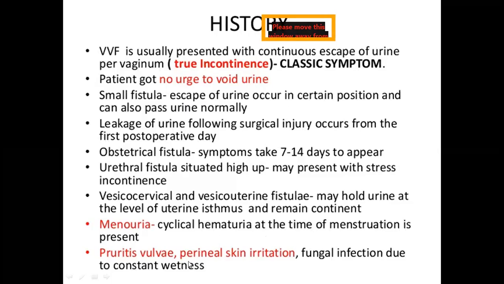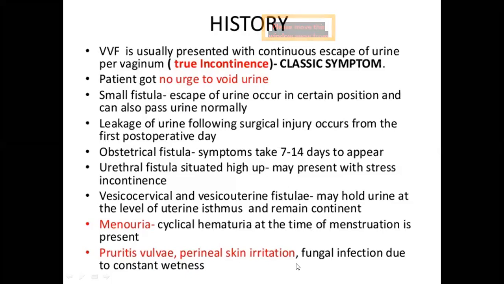Because of this constant leakage of urine, there will be pruritus vulvae, perineal skin irritation and fungal infections due to constant wetness. So these are the symptoms in case of vesico-vaginal fistula.